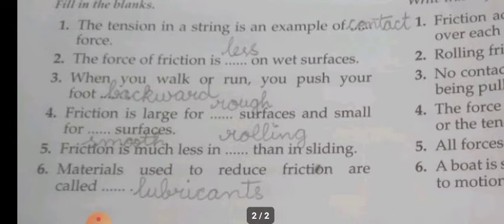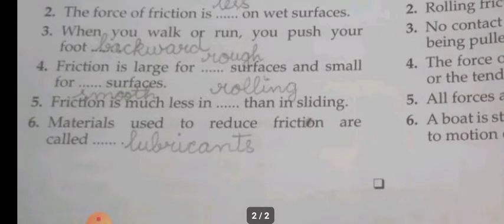BACKWARD, backward. Fourth one, friction is large for dash surfaces and small for dash surfaces. Now only we have discussed. For wet surfaces, that is smooth surfaces, their friction is less, isn't it? In tiles you can slip very easily, but on a cement floor that will not happen often. Am I right? So friction is large for rough surfaces and small for smooth surfaces. Rough, what is the spelling for rough? ROUGH, rough. Smooth, SMOOTH, smooth.